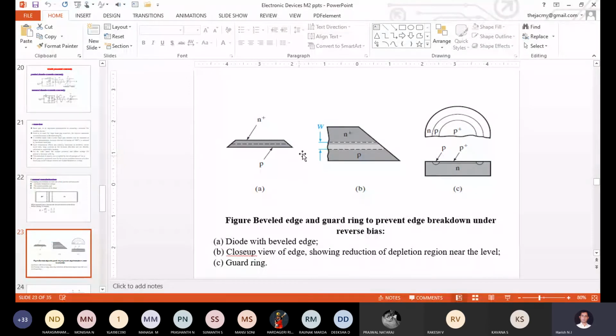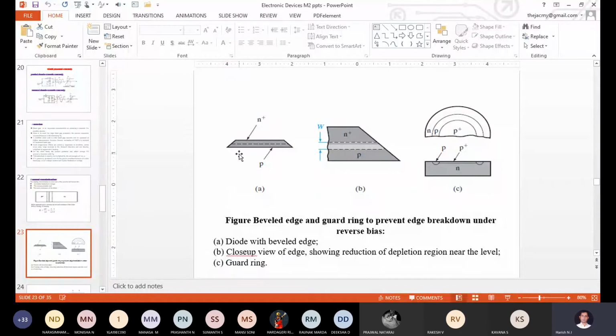Then the electric field created across the depletion region will be minimized. When the electric field is minimized, obviously the rupturing of the bonds also decreases. When the rupturing of the bonds decreases, the generation of electron-hole pairs decreases. When that decreases, obviously the maximum reverse current is obtained at a higher value of VBR. So while doing these things, you can enhance the lifetime of the PN junction diode. How can we enhance the lifetime? By decreasing the reverse current.